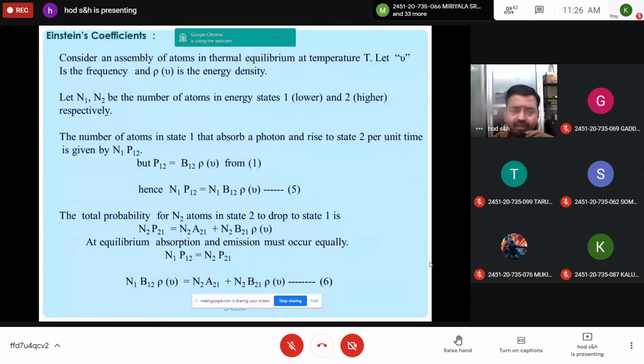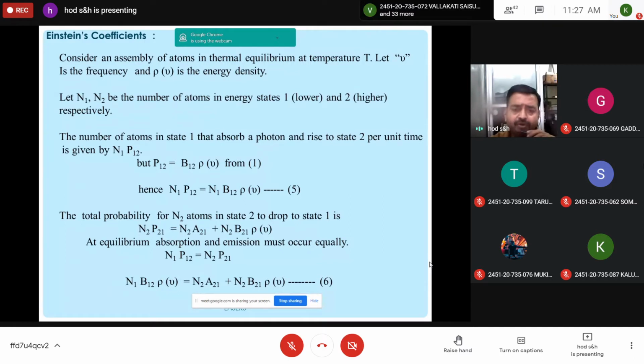So there are three postulates. First one is Einstein coefficient of induced absorption, which is represented by equation 1: P12 is equal to B12 rho nu only. The second postulate is P21 spontaneous is equal to A21 only, because there is no external source required for spontaneous emission. Third postulate is P21 stimulated is equal to B21 rho nu, because again it depends on the external energy source.